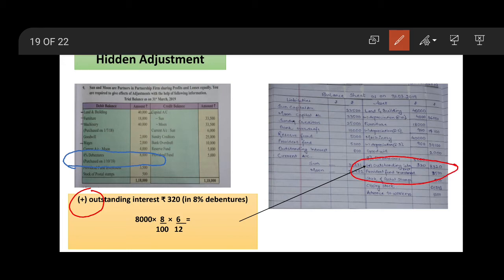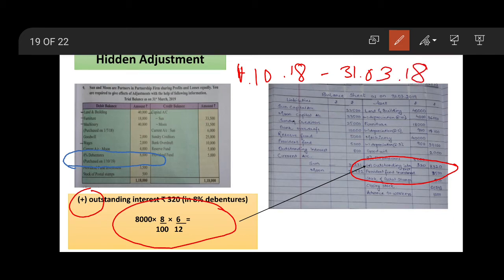But we have to calculate the interest on it. 8,000 into 8 upon 100, and for how many months? From 1/10/2018 to 31st of March 2018. How many months? 1/10 means October, November, December, January, February, March. It is for 6 months. So 6 upon 12. Again calculate it.